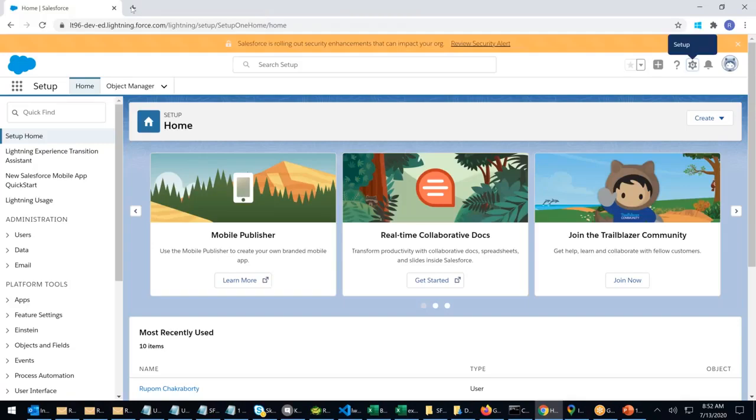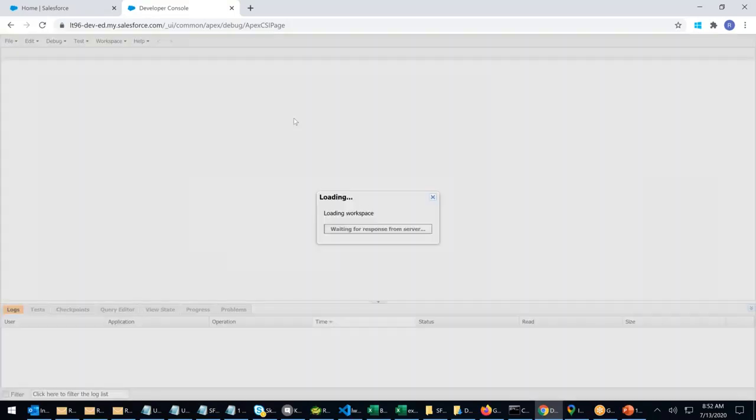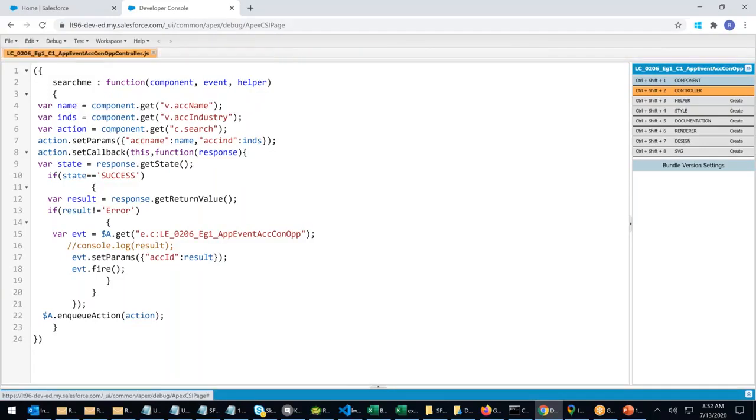It's creating a problem. Copy the link. I'm closing it, opening another tab. Right, I'm opening the developer console in a separate tab. There you go. So many. Let me close all this.